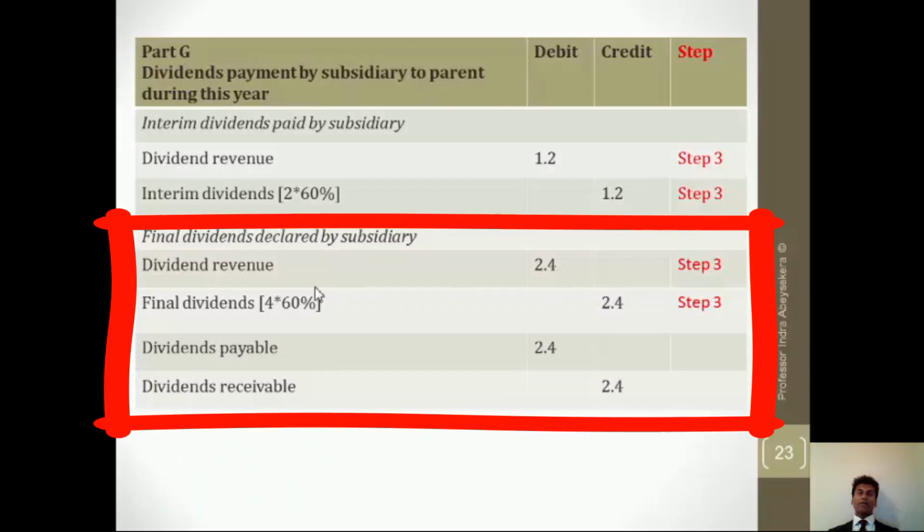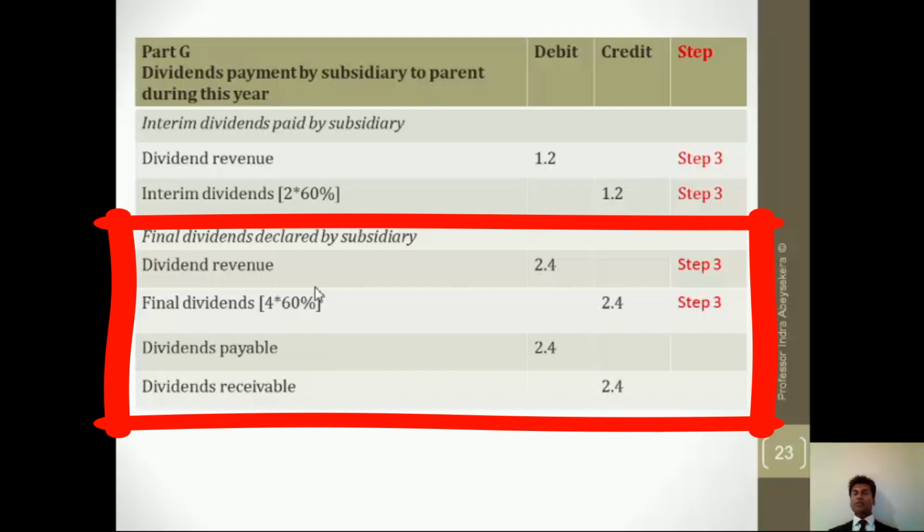So we debit dividend revenue and credit final dividends for the parent earning dividend revenue.